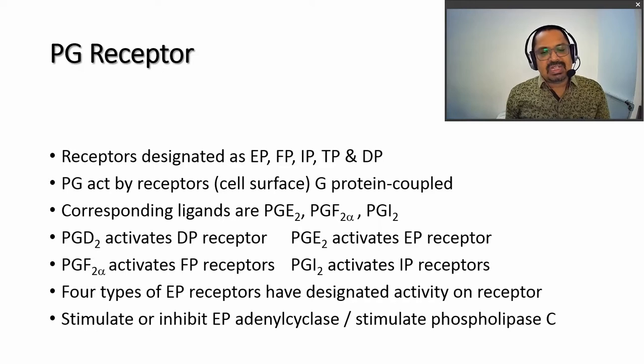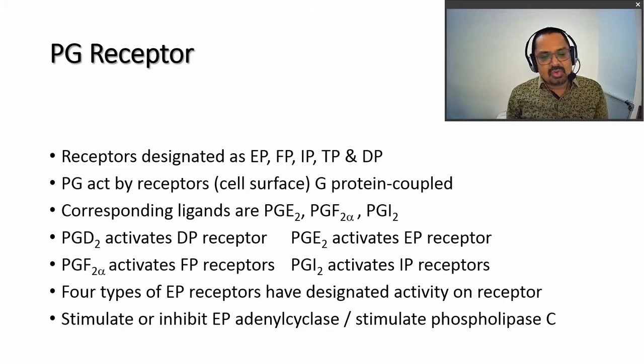The corresponding ligands are indicated by their names, that is E2, F2 or I2. PGD2 activates the DP receptor, since PG is D type. PGE2 activates the EP receptor, PGF2 activates the FP receptor, whereas PGI2 activates the IP receptor.